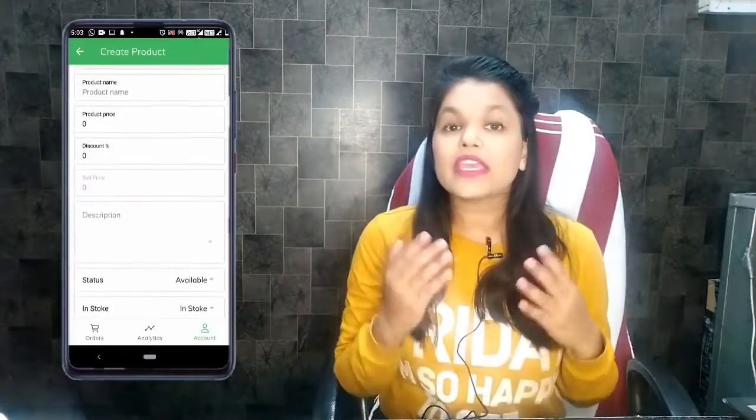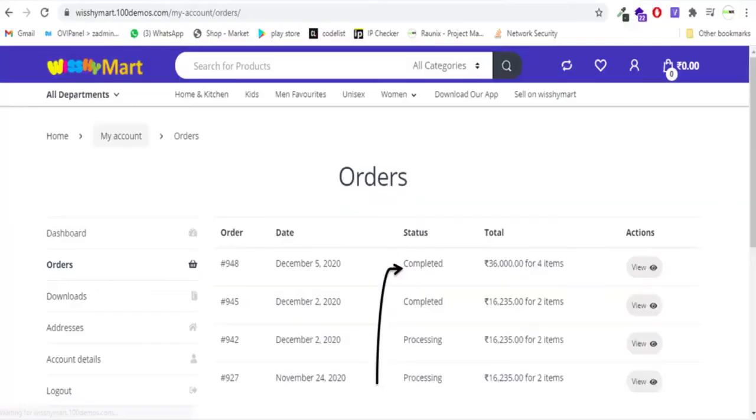The seller can also upload products by using his app like this. He can also use the web dashboard like this to upload his products.